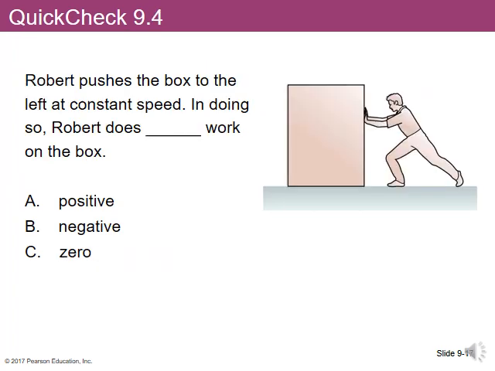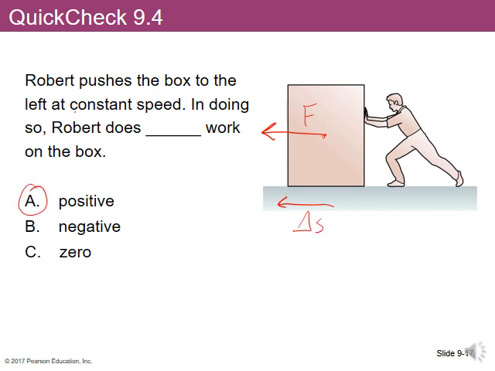Another related question. In this case, we have Robert, who's pushing a box to the left at a constant speed. In doing so, is he doing positive, negative, or zero work on the box? Well, he's pushing it to the left, right? So he's exerting a force this way, and it's also moving to the left. So that would be positive work.